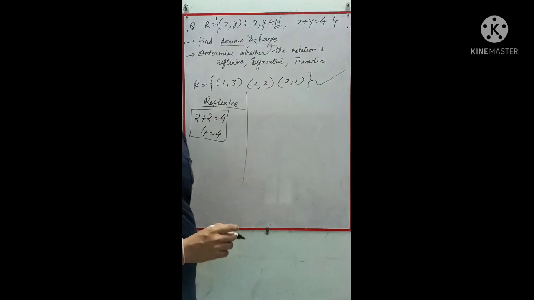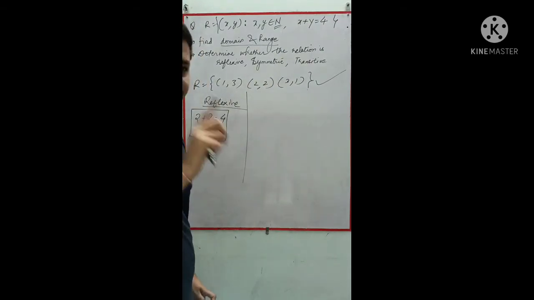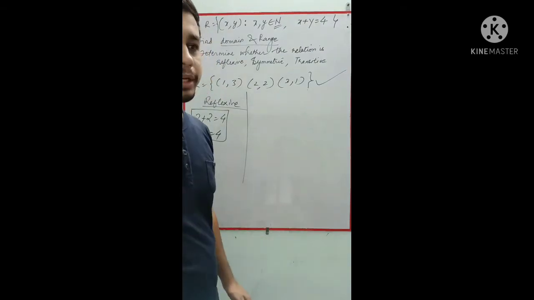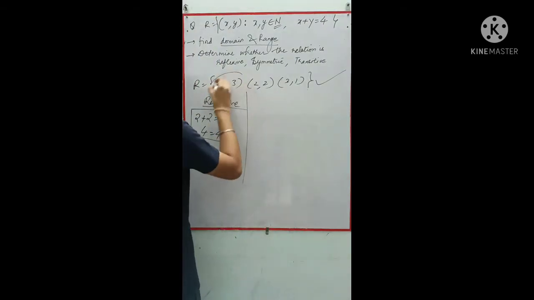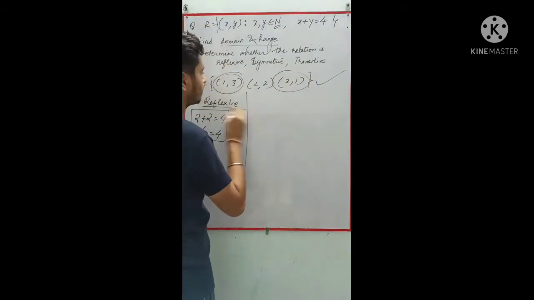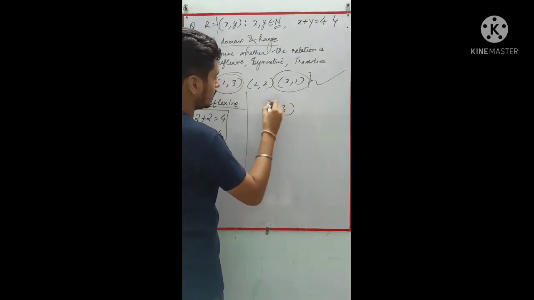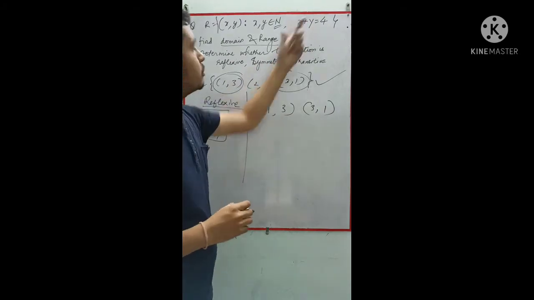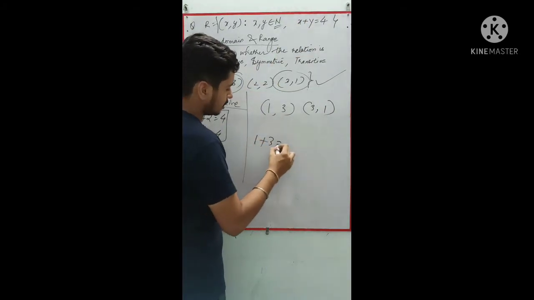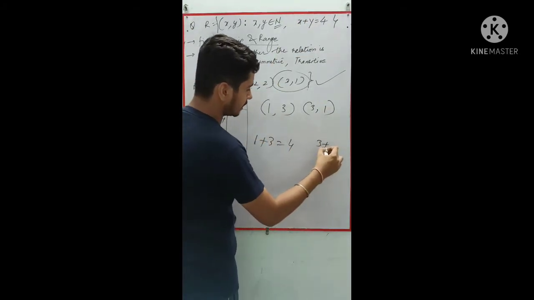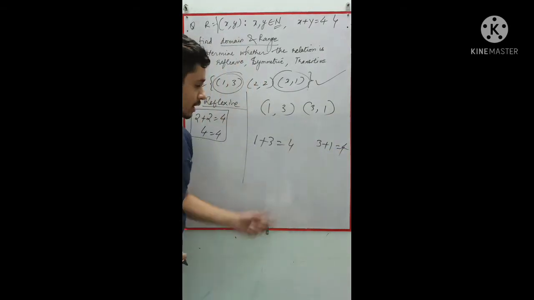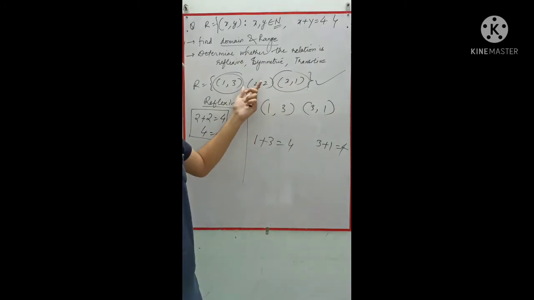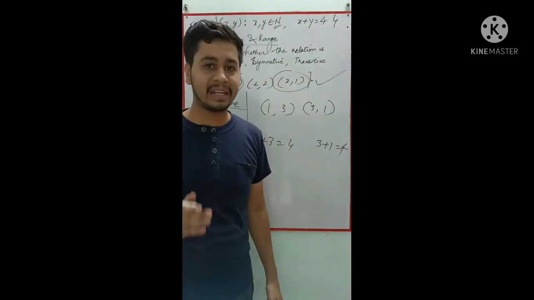Then the symmetric relation. What do you mean by symmetric? If A is related to B, then B should also relate to A. So here we can say that we have (1, 3) and (3, 1): 1 is related to 3 and 3 is related to 1. Here if you put 1 plus 3, you are getting 4, and here also 3 plus 1, you are getting 4. This equation is satisfying. So here we can say it is a symmetric relation.